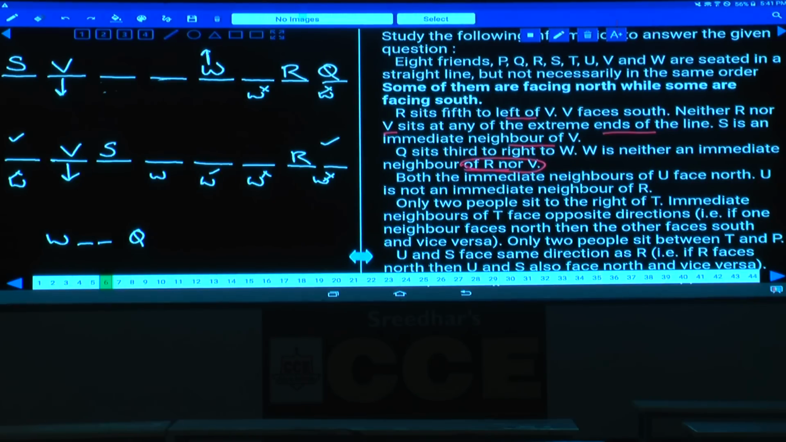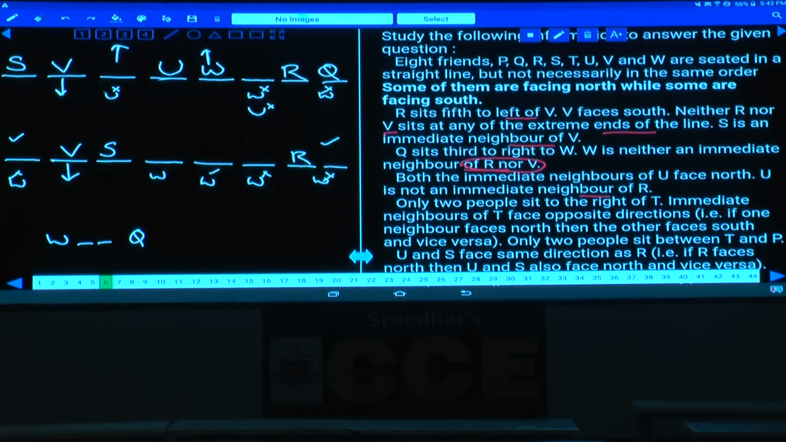Immediate neighbors of U are facing towards north, and U is not an immediate neighbor of R. U cannot be at this place, and U cannot be at this place as well. Why? Because if U is here, immediate neighbors of U must be north. Hence it is not possible, hence U must be here.